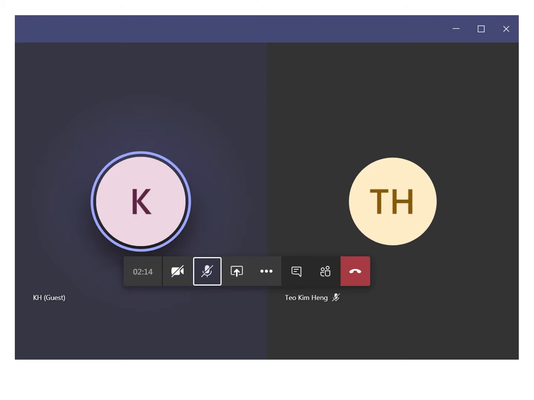An e-exam is a very rare case. Typically, an e-exam will involve only one student and one examiner. In this case, TH is the examiner and K represents the student. The student should turn the mic and the camera on. This is the mic, this is the camera, and this is to hang up. By the way, this is called the control bar.